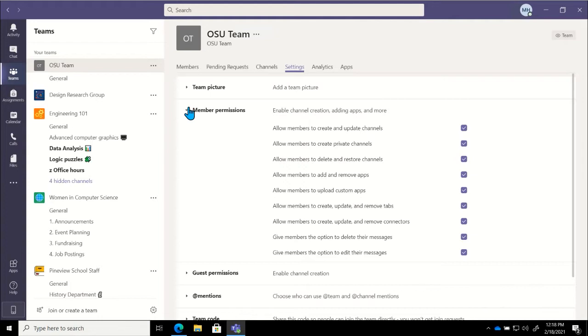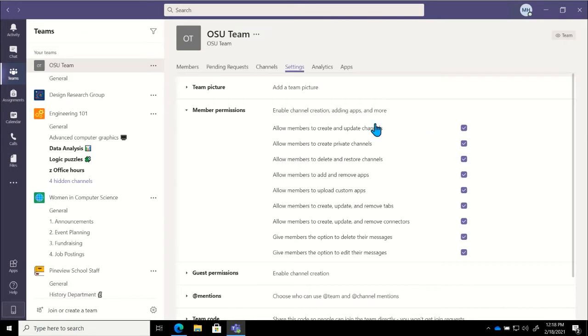So the first thing I'm going to decide is around channels specifically. I am going to choose if team members are allowed to create or update channels. So I'm going to choose, do I want our team members to be able to add additional channels? And for right now, I am going to go ahead and leave that on. I know that we have some really great team members with great ideas. I trust that they know the work that we're doing, and I think that they'll have some great contributions. So I want to give them free rein to add the channels that they think that we need.